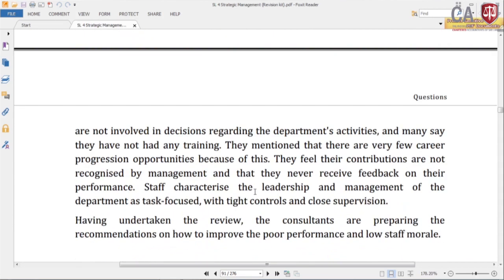Staff also say that they are not involved in decisions regarding department activities, and many say they have not had any training, no opportunity for career advancement. They mention that there are very few career progression opportunities, clearly mentioning that point. They feel their contributions are not recognized by management, no recognition, and that they never receive feedback on their performance. Staff characterize the leadership and management of the department as task focused with tight control and close supervision.